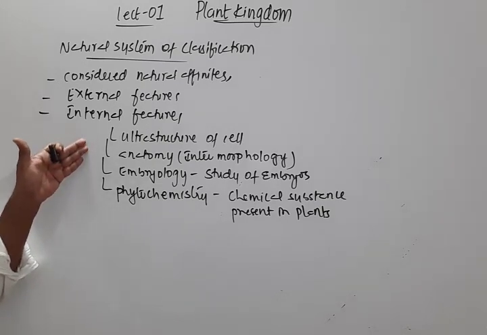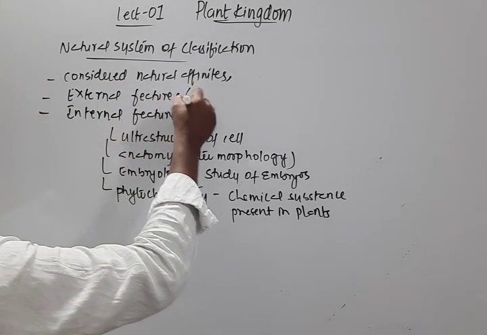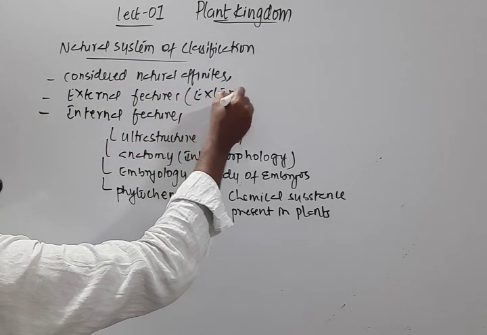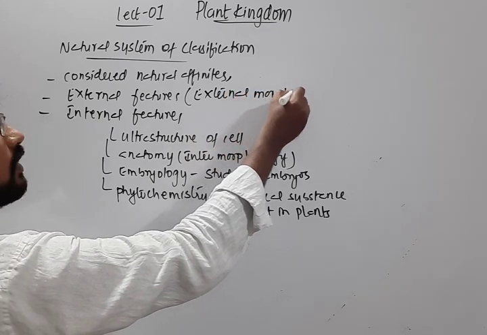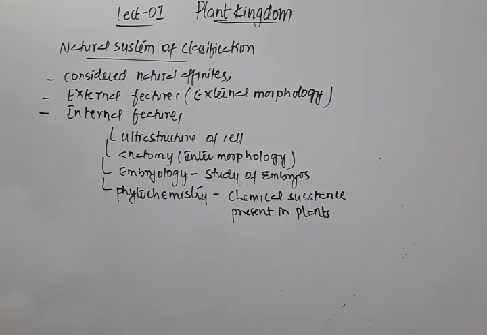So these are all internal features. The external features I'll mention as external morphology. And natural affinities between different members. So all of this they have considered, and this is part of a natural system of classification.